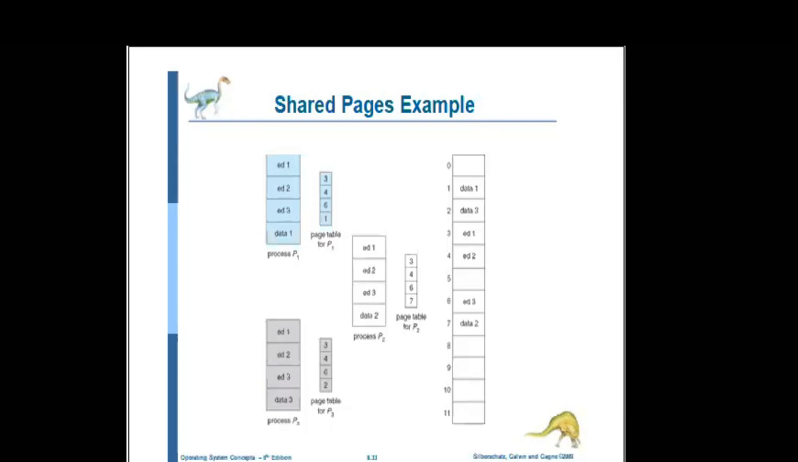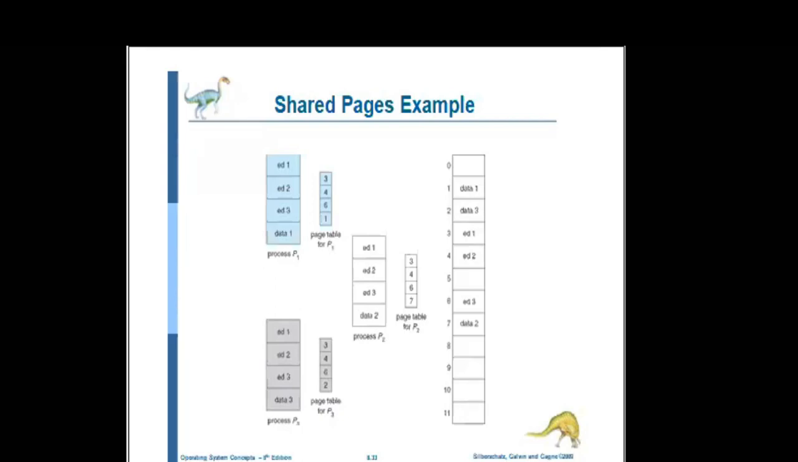So this is the logical address and this is the physical address. The logical address space is divided into pages, whereas the physical address space is divided into frames. And see here, data 1 can be stored at which location? 1. Data 2 can be stored at which location? 7. And data 3 can be stored at which location? 2. So the data space is different for each and every process.